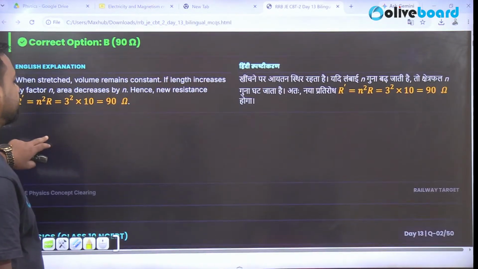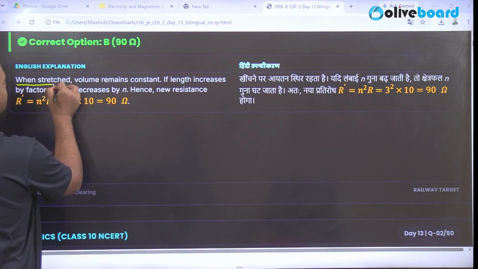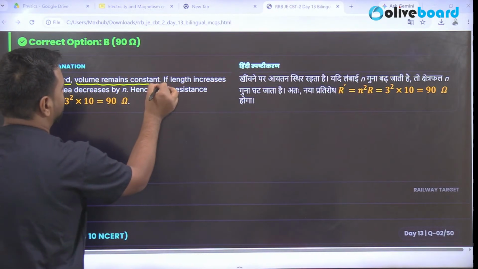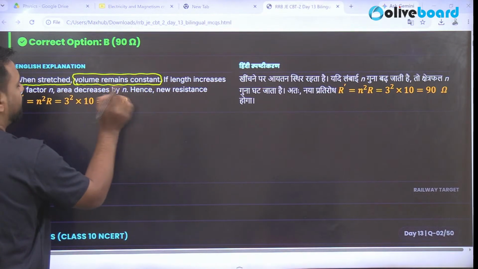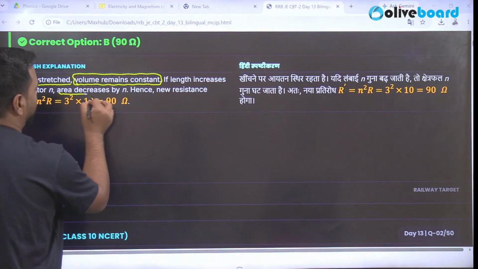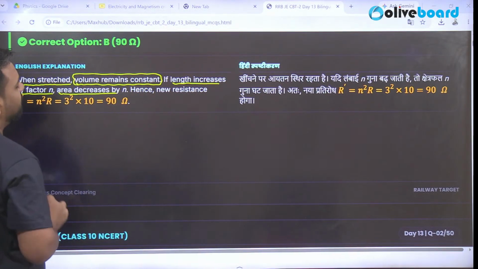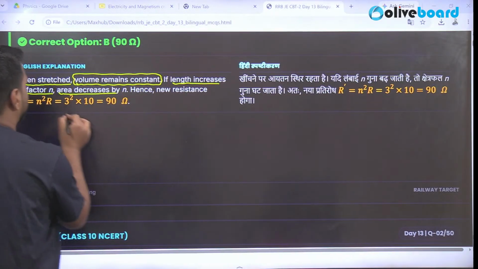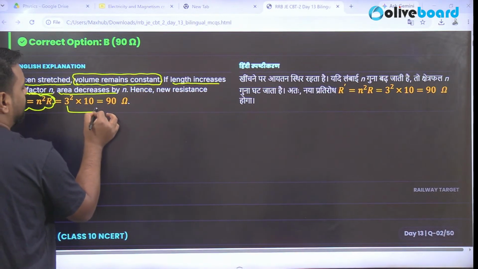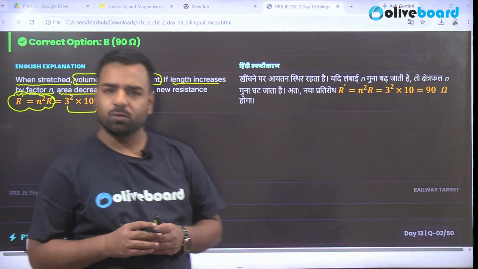So here, the important thing I wanted to say is, when the wire is stretched, volume is going to remain constant, as discussed. But if the length increases by a factor n, the area decreases by n. Now this is important. If length increases by the factor n, there will be a change in the area, right? And the new resistance will be R dash is equal to n squared R. These types of questions are asked in the examination, but do not worry.